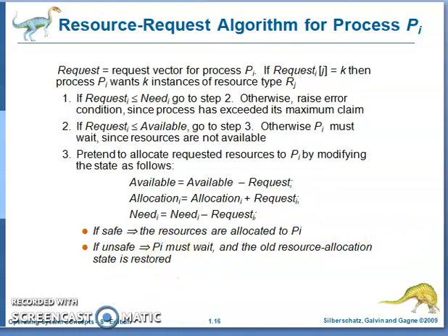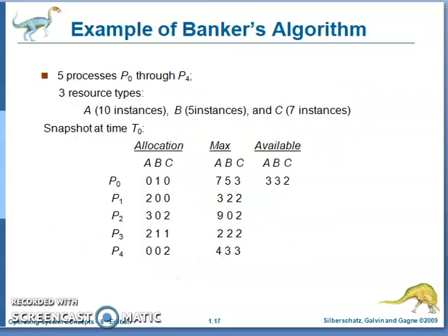It can be restored to the previous state. One example of Banker's algorithm. There are 5 processes from P0 to P4, and there are 3 resources A, B, C. A has 10 instances, B has 5 instances, C has 7 instances, and there is one current snapshot at time T0. This is the allocation, this is the max and available.